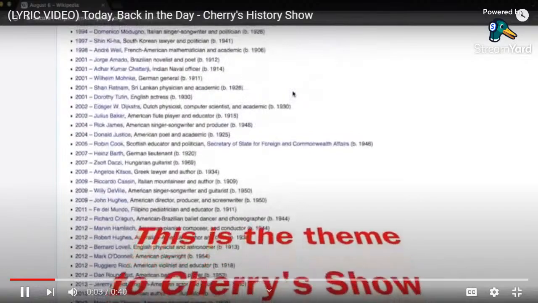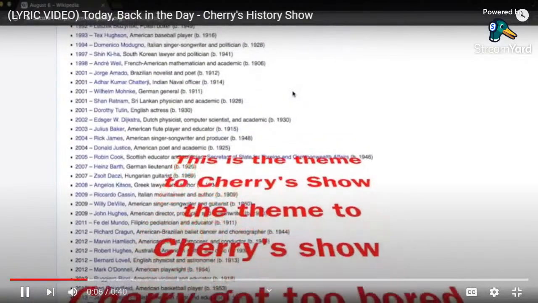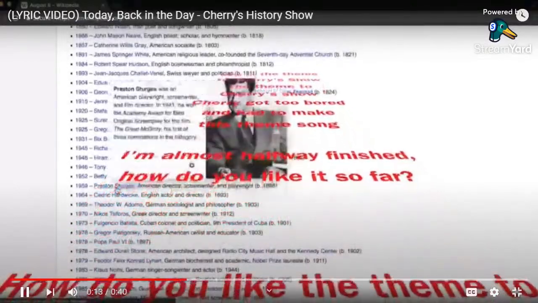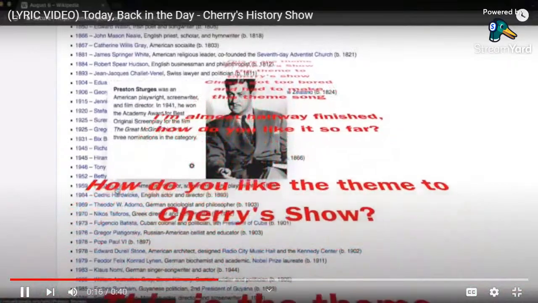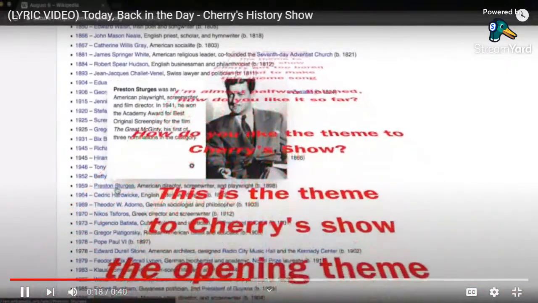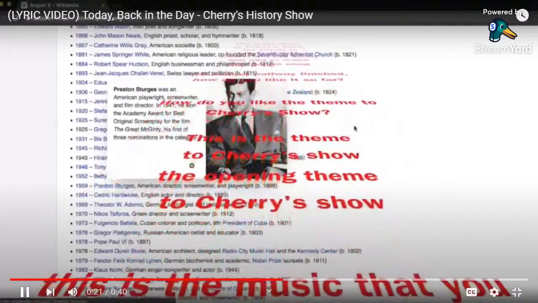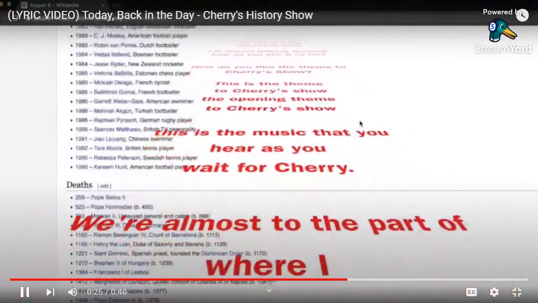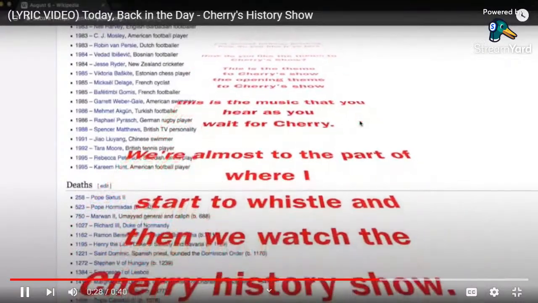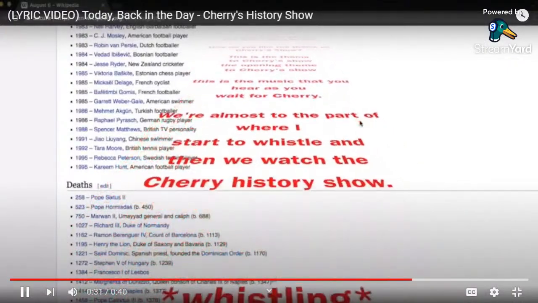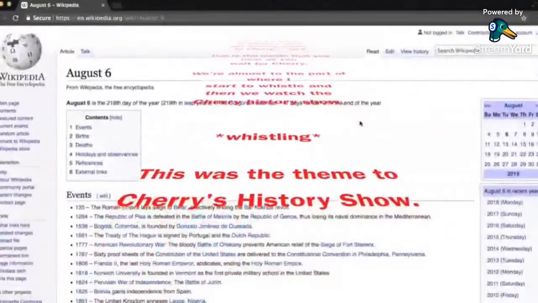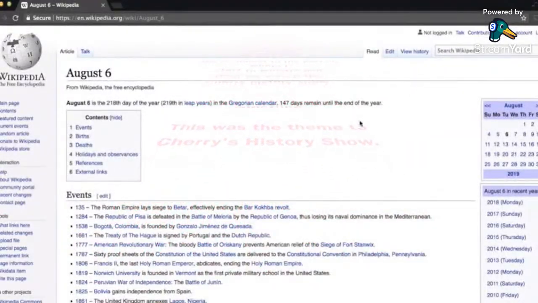This is the theme to Cherry Show. The theme to Cherry Show. Cherry got too bored and had to make this theme song. I'm almost halfway finished. How do you like it so far? How do you like the theme to Cherry Show? This is the music that you hear as you wait for Cherry. We're almost to the part where I start to whistle. Then we watch the Cherry History Show. This was the theme to Cherry's History Show.